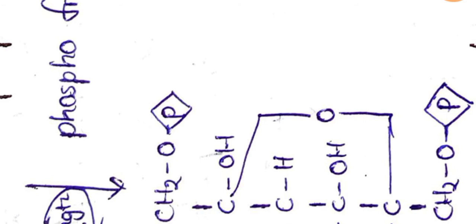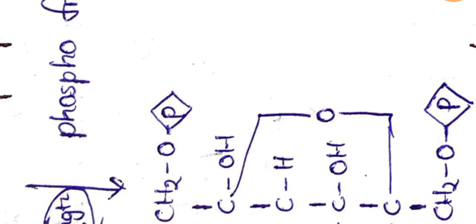That means, as I said, this is under the first phase. From the reaction of glucose to fructose 1,6-bisphosphate, it is under the energy investment phase.